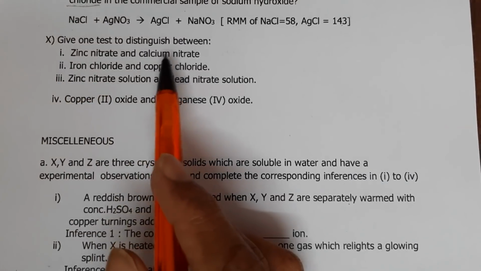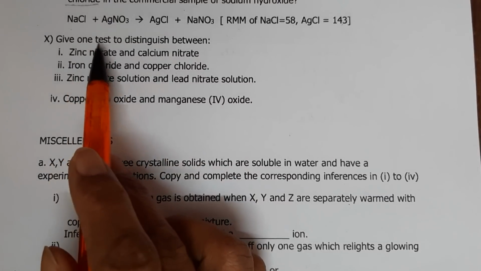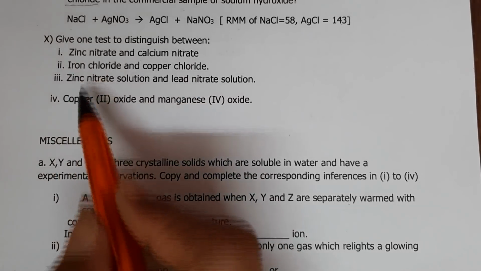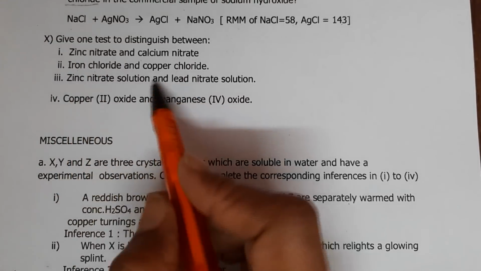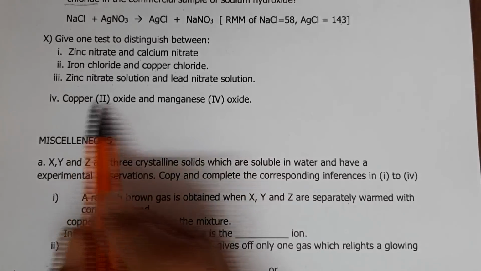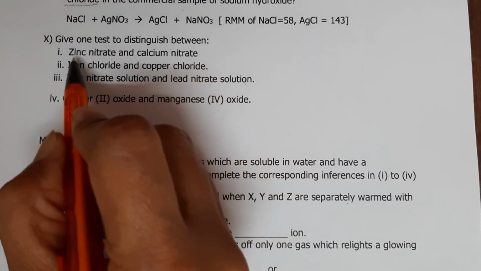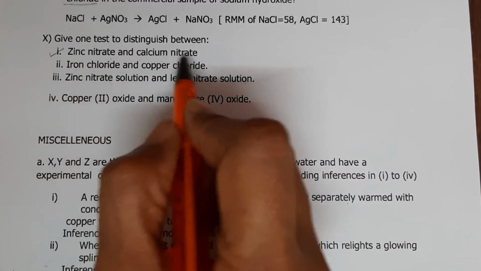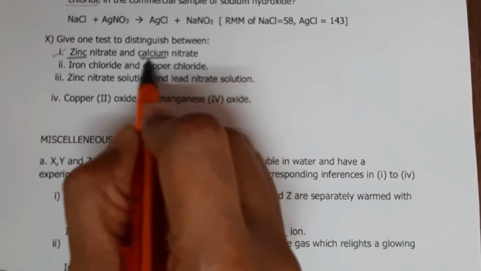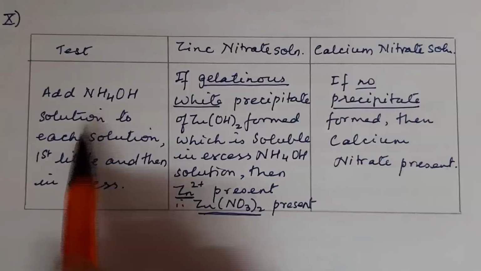We come to the 10th type of question, which is an important question for your ICSE boards. Give one test to distinguish between zinc nitrate and calcium nitrate. Then we have second one, iron chloride and copper chloride, zinc nitrate solution and lead nitrate solution, and copper 2 oxide and manganese 4 oxide. Now out here I have just solved this one. What we have to understand is that both of them are nitrates. So what is different is zinc and calcium. So I should take the reagent which will help me to distinguish between the two.